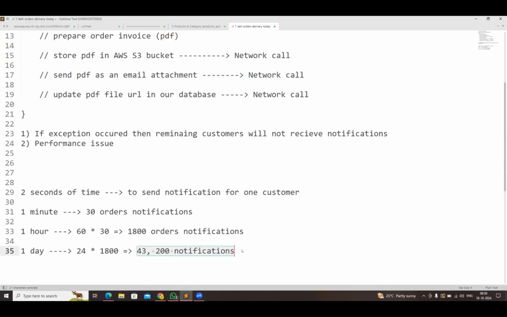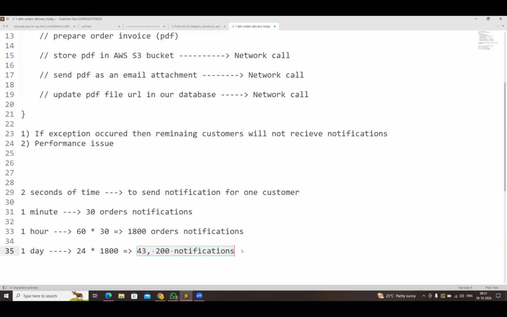Suppose today there are 1 lakh deliveries available. Today morning, Amazon delivery boys started the deliveries for 1 lakh orders. Before the order goes for delivery, we need to give a notification to the customer: boss, your order is coming today at your doorstep, get ready to pick up your order. We need to send that message to the customer. According to our system, for all the 1 lakh customers, will the notification go today or not?